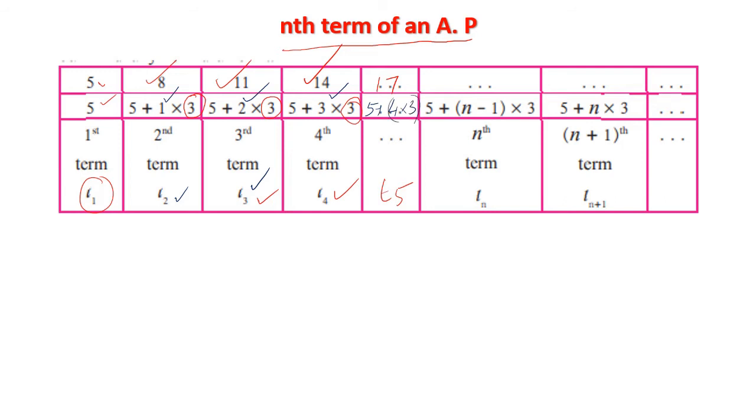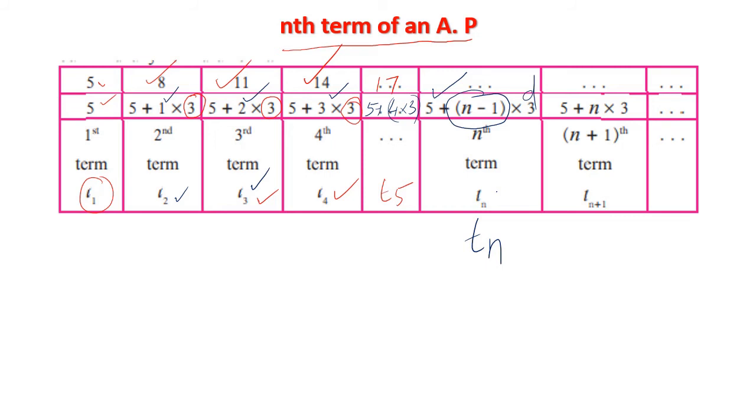So we got an idea that if we are trying to find the nth term, we multiply the difference with n minus 1, just 1 back, and then add the first term.